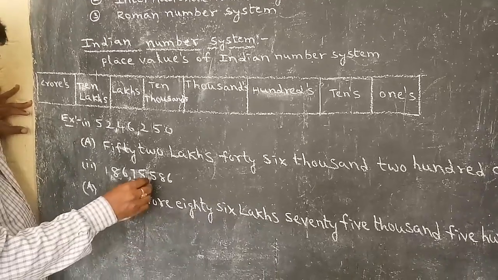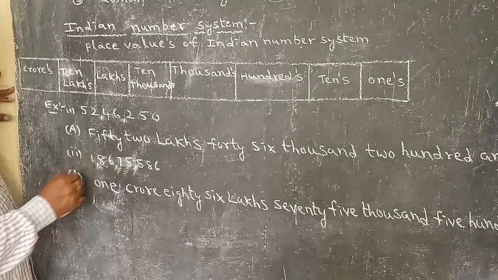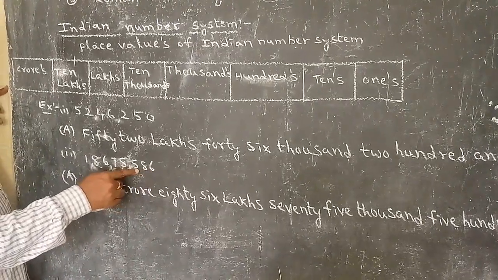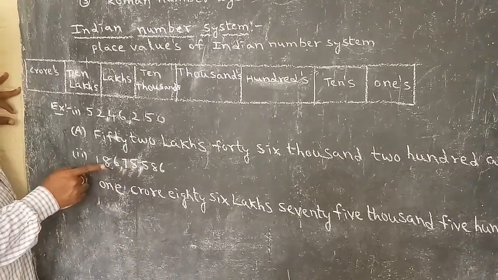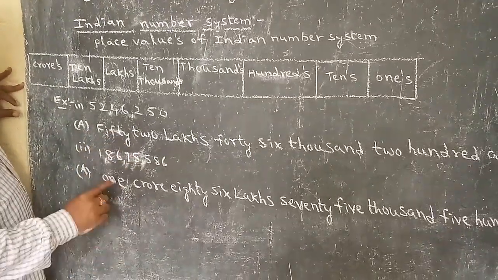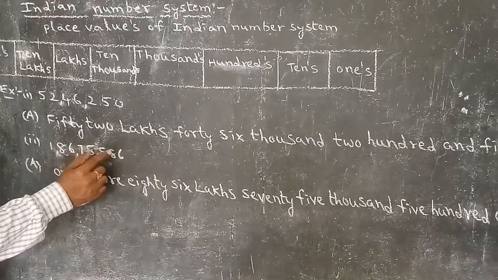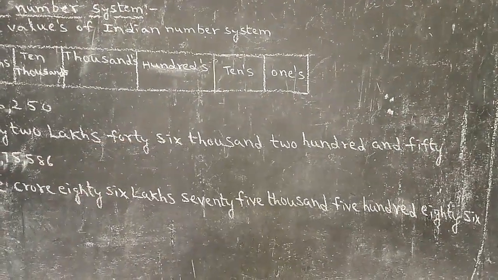Here put a comma after 3 numbers, and thereafter a comma after 2 numbers. Here the place values are ones, tens, hundreds, thousands, 10,000, lakhs, 10 lakhs, and crore. So we write this number as 1 crore 86 lakhs 75,586. All of you understand or not?